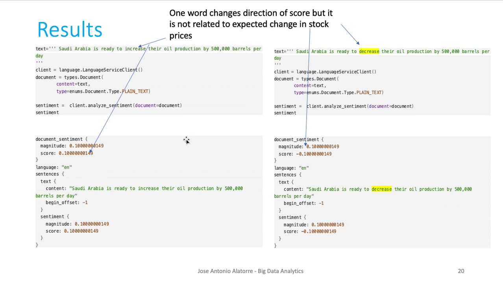And also we don't know if we have stocks that are oil producers and oil consumers. So I think it's not a matter that Google is not correctly explaining the sentiment of an article. It's more that we need to rephrase the problem, and we need to think that oil is not enough of a word to find things that are positive or negative for stock prices.